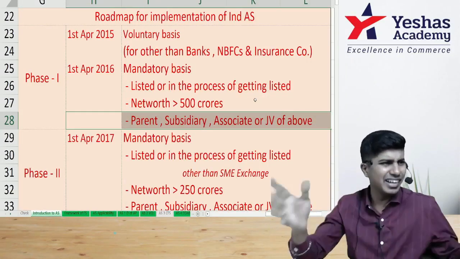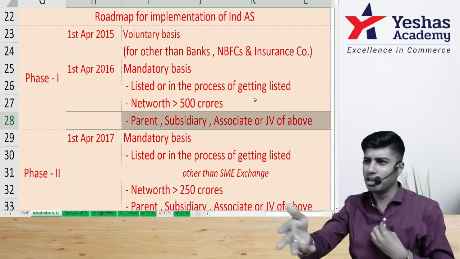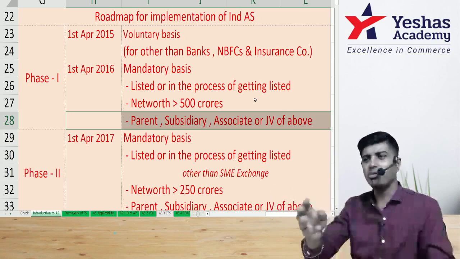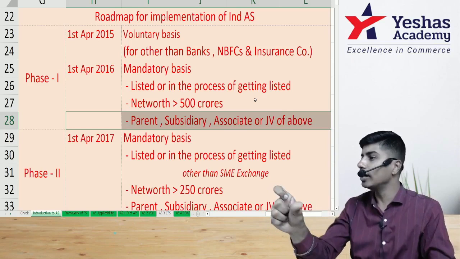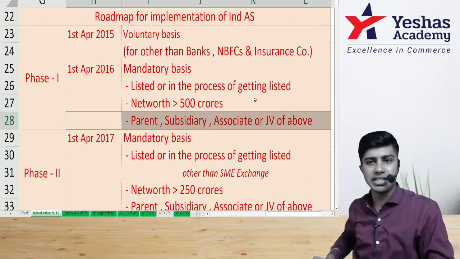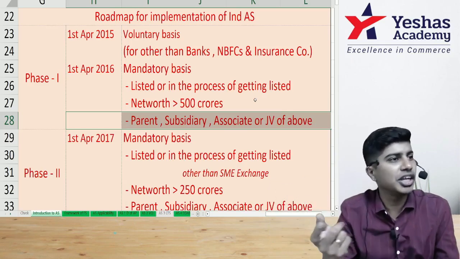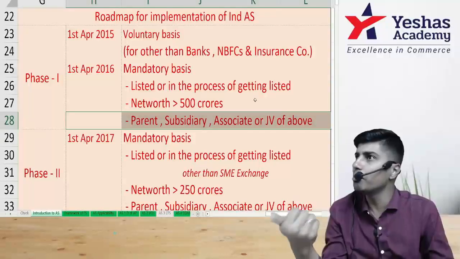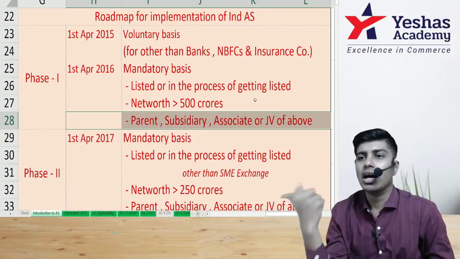I want you to do basic reading. I'm not asking you to open ICAI study material or class notes and read. I'm asking you to read a little bit of news on Dunzo and Reliance. How is it getting impacted? So 26% stake in Dunzo is held by Reliance. So Reliance will become the investor and Dunzo will become the associate.